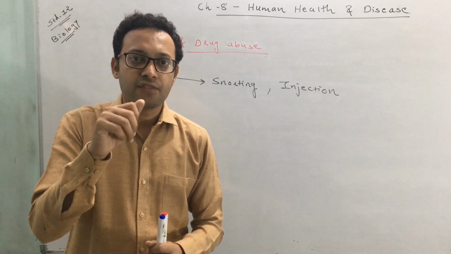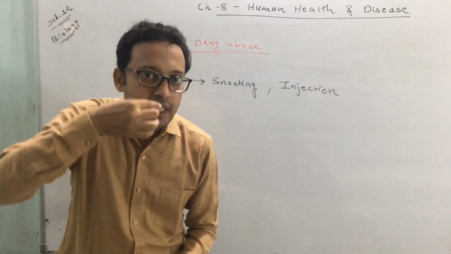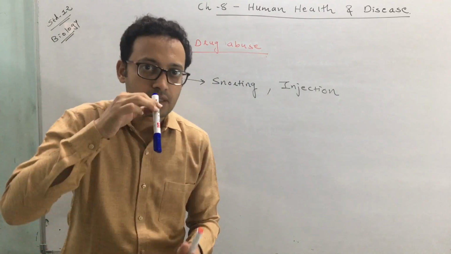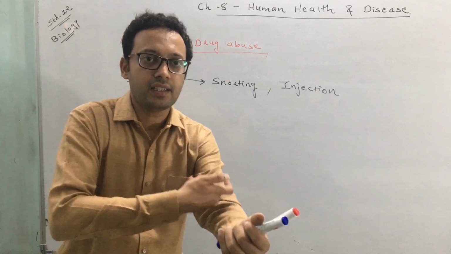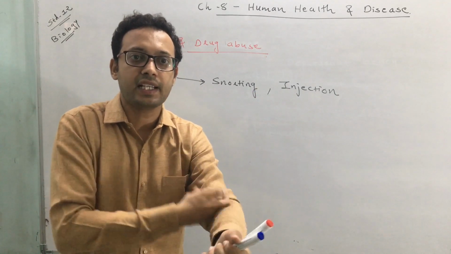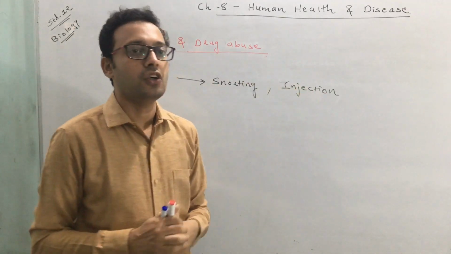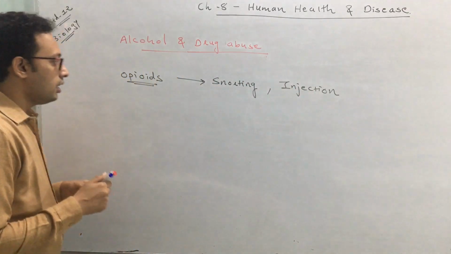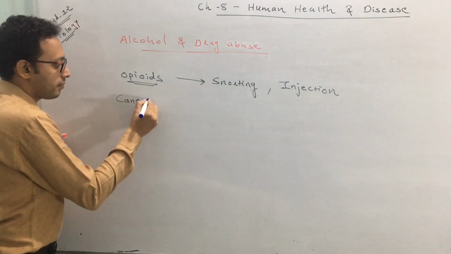Snorting means they form, you can say, a tube, through which they inhale, like this. This is called snorting. Or they take it in the form of injections. They directly inject. So these opioids are taken by snorting or injections. Okay. The second category is what we call cannabinoids.